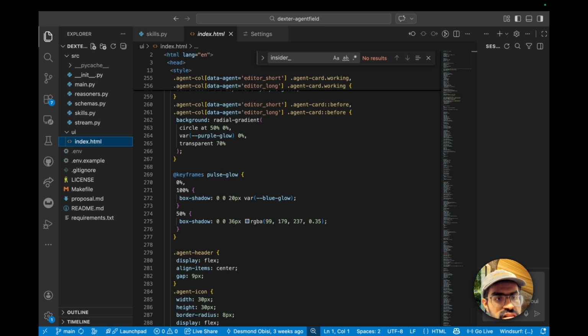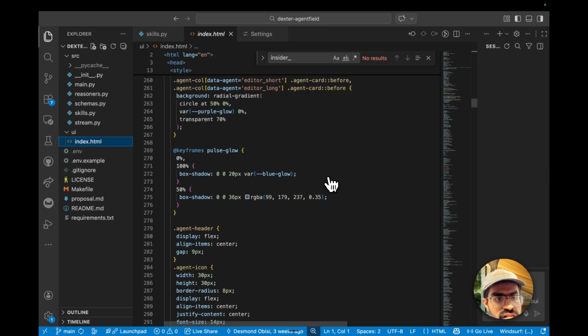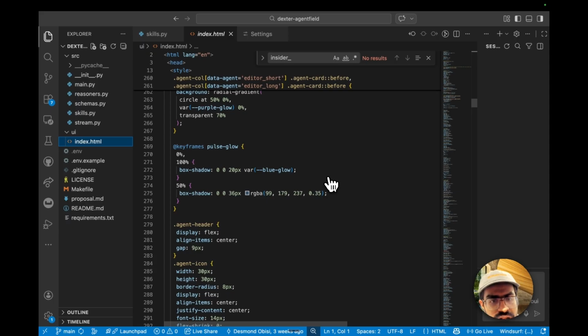So the mental model is that schemas define what each and every agent must produce. The skills define how to get facts from Yahoo Finance. The reasoners define who does which LLM step with app.ai and the schema, and where all of the parallelism takes place. And then we are able to stream it with the help of SSE for live UI updates.